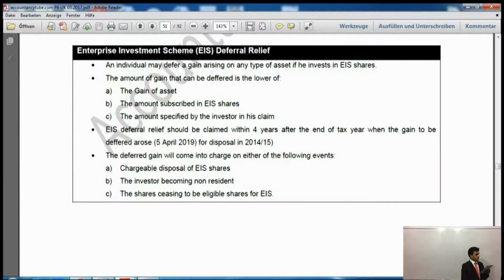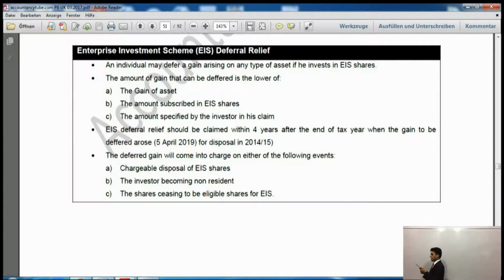Then it says the deferred gain will come into charge on any of the 3 following events. The gain which was deferred will be chargeable on either of these 3 events. The first is a chargeable disposal of EIS shares. If you dispose of the shares which you bought in the EIS company, and they are chargeable, then the gain which was deferred will also be chargeable.